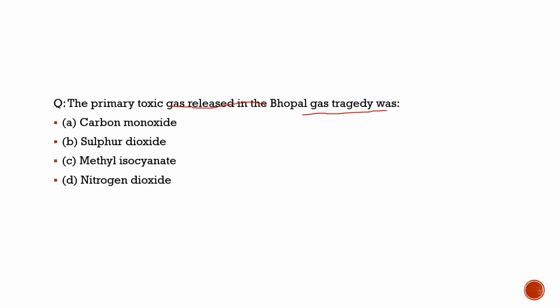So this becomes important for us. UPSC may ask you a direct question on that: what was the primary toxic gas which was released, or what were the other gases which were released? The primary toxic gas, which is believed to have caused all this damage, is methyl isocyanate, so option C is the correct option for this question. With this, let's move to another question and try to solve it.